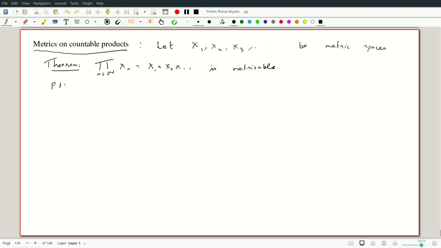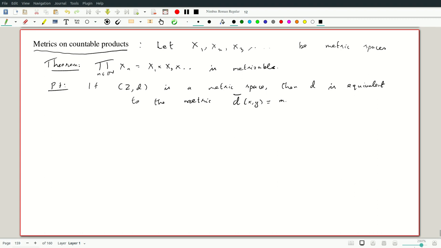Now the proof, the first step I will just sketch. So this is the following lemma. If (X, d) is a metric space, then d is equivalent to the metric d bar of x, y equals the minimum of d of x, y and 1.